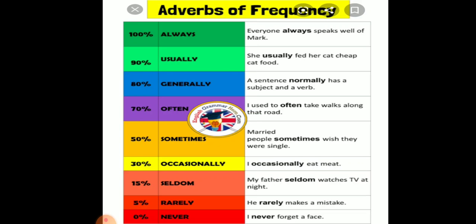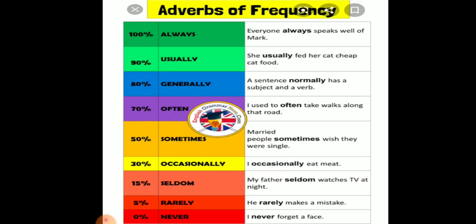Here you can see adverbs of frequency and their percentage: always means 100%, usually 90%, generally 80%, often 70%, sometimes 50%, occasionally 30%, seldom 15%, rarely 5%, and never, that is 0%.